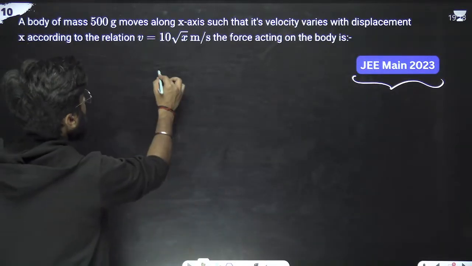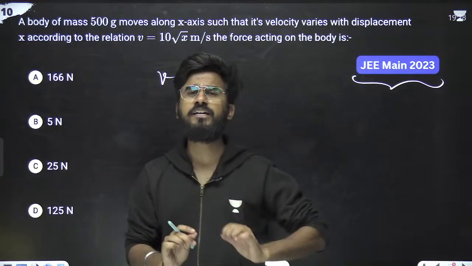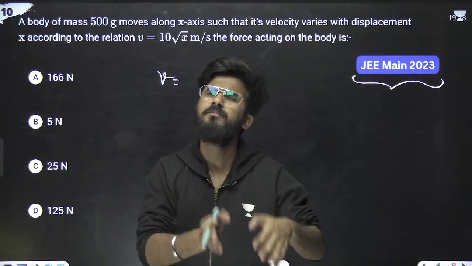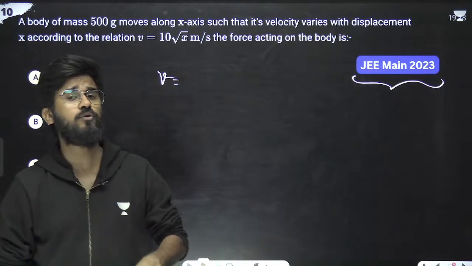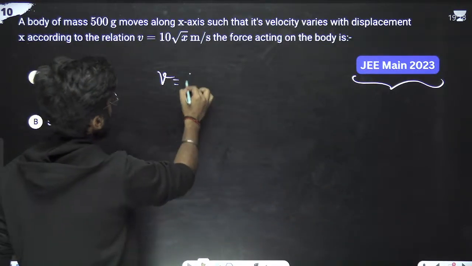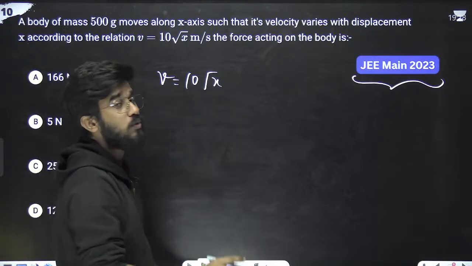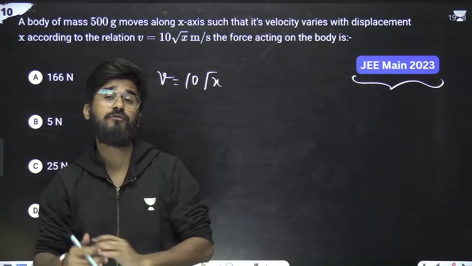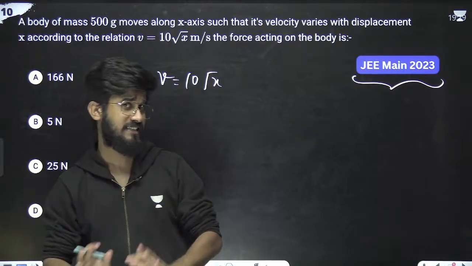So velocity. Look at me. I've already told you in the kinematics that if you have been given the relation like v is equal to something root x, so you have to apply the second relation of acceleration. What we have, let me write 10 root x. So you have to write the force now. So what you have to do is you have to write the expression of acceleration like this.